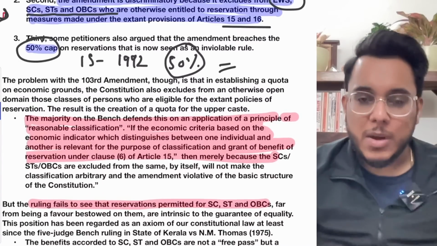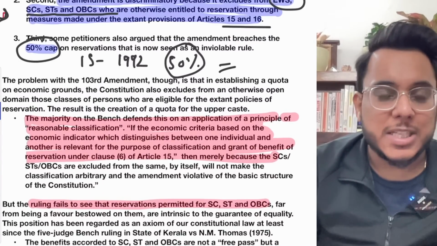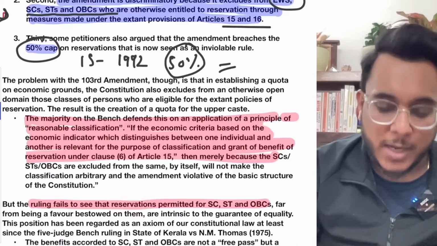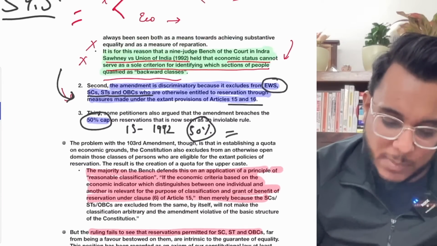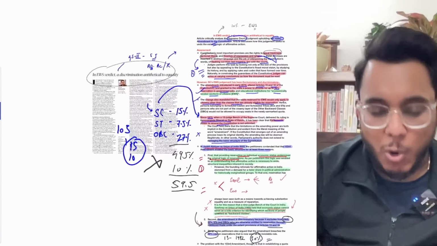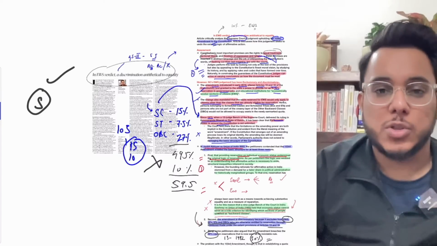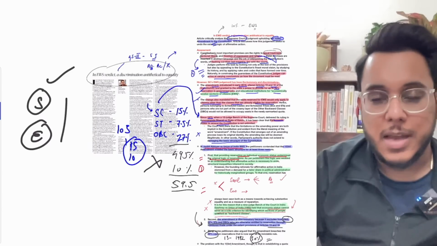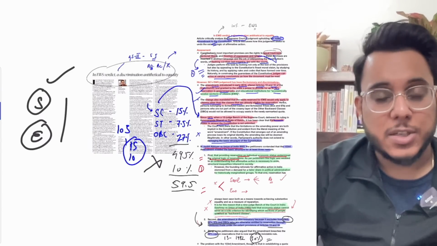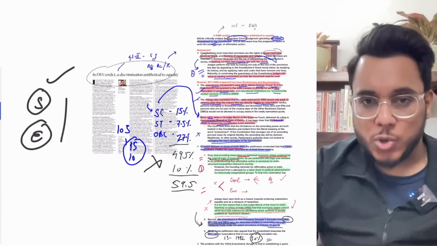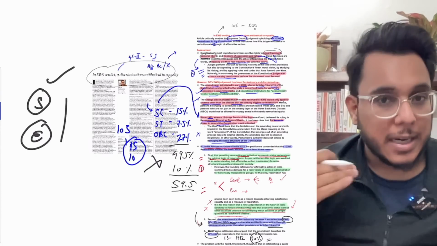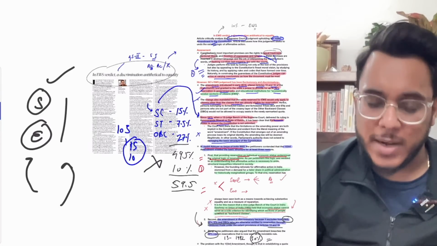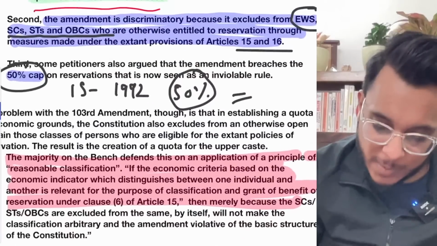Fine. Now, the article is talking about how the majority of the bench has defended the 103rd Constitutional Amendment Act. They have provided this particular thing that historically we have believed only in the social ground as a ground for reservation, but now new criteria are also coming. We need to understand reservation in the present times. It's not a thing which will never change, that reservation will only be provided on social grounds. Economic ground can be there, new criteria can be defined. So the Supreme Court has justified this particular thing also.